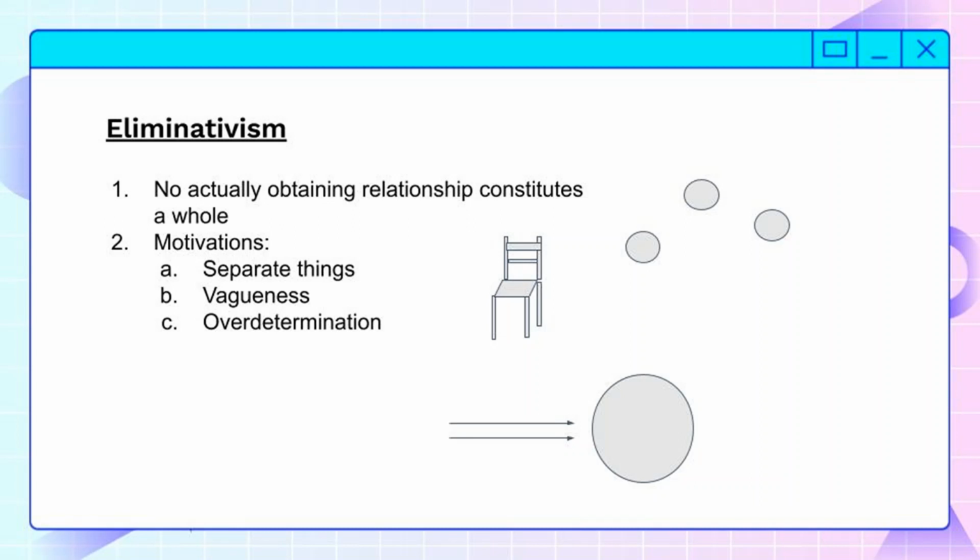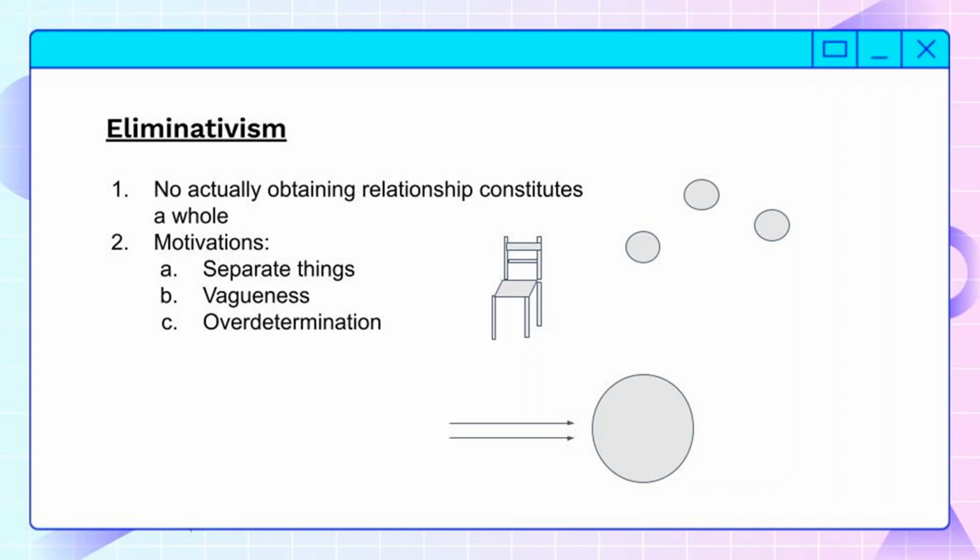Just imagine two physical simples. They could be right next to each other, they could be rubbing up next to each other, they could be a million miles away. There doesn't seem to be any point where they turn into this magical third thing, which is like a whole. There's no appearance of something else here. It doesn't matter what relationship they stand in. So there just doesn't seem to be anything there for the whole to do. It doesn't seem to appear.